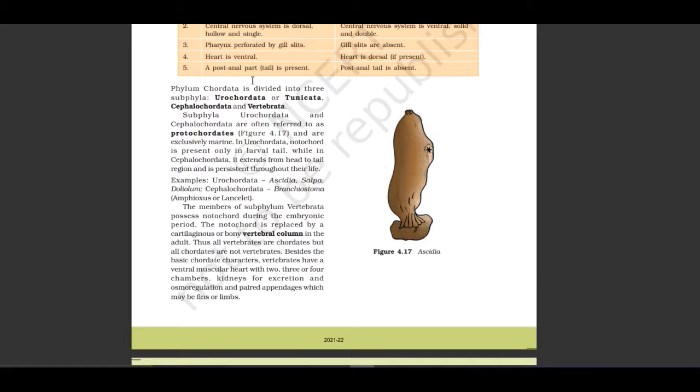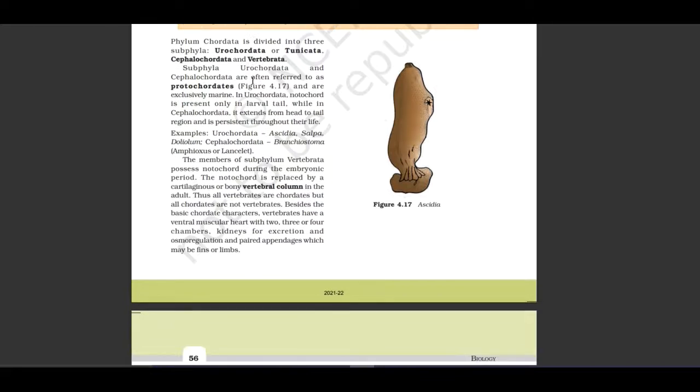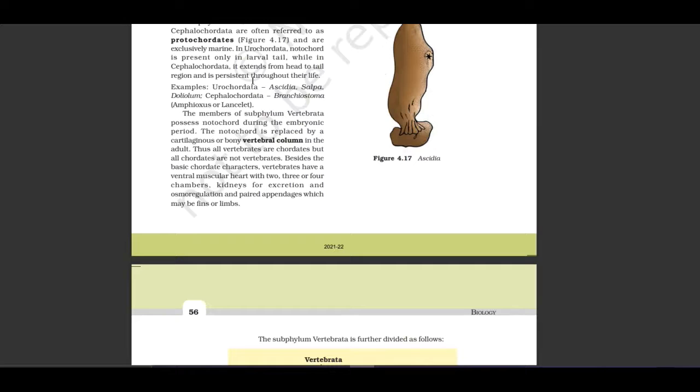Phylum Chordata is divided into three subphyla: Urochordata (Tunicata), Cephalochordata, and Vertebrata. Subphylum Urochordata and Cephalochordata are often referred to as protochordates and are exclusively marine. In Urochordata, the notochord is present only in the larval tail, while in Cephalochordata it extends from the head to the tail region and persists throughout their life.